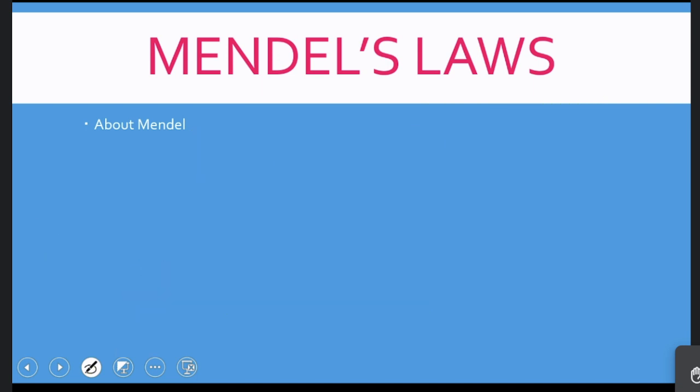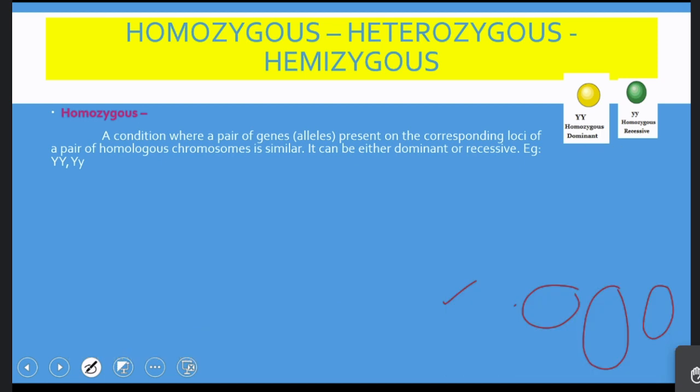Write down: operon is a group of genes present in prokaryotes responsible for a metabolic activity.